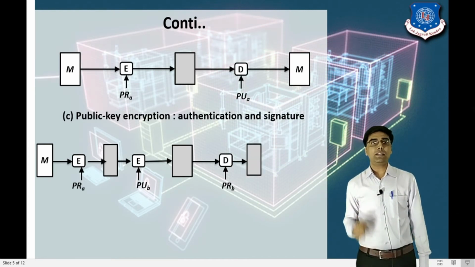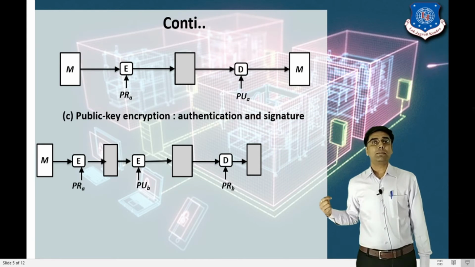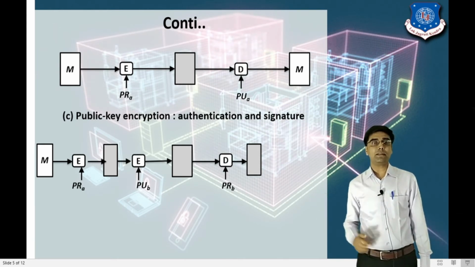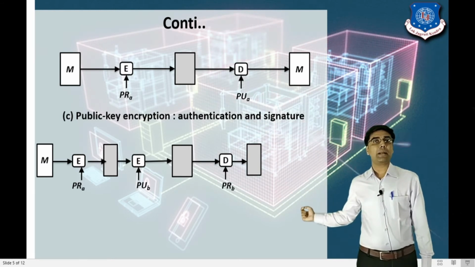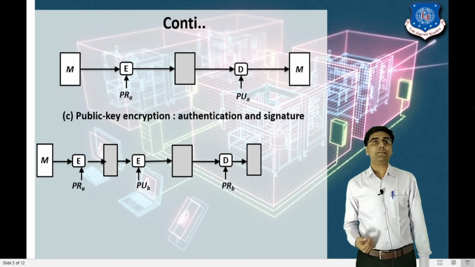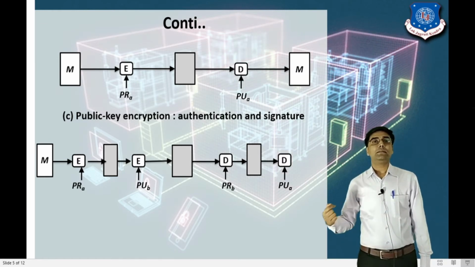Now the receiver does the same process, right? First the receiver receives the encrypted message, applies the private key of B, and after decryption it generates the encrypted message.